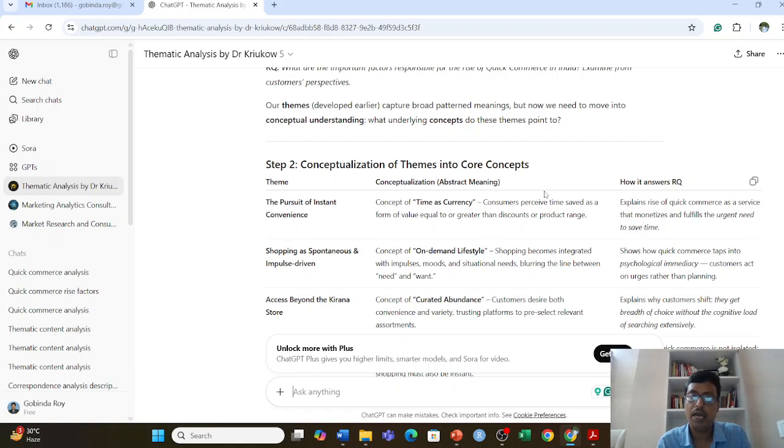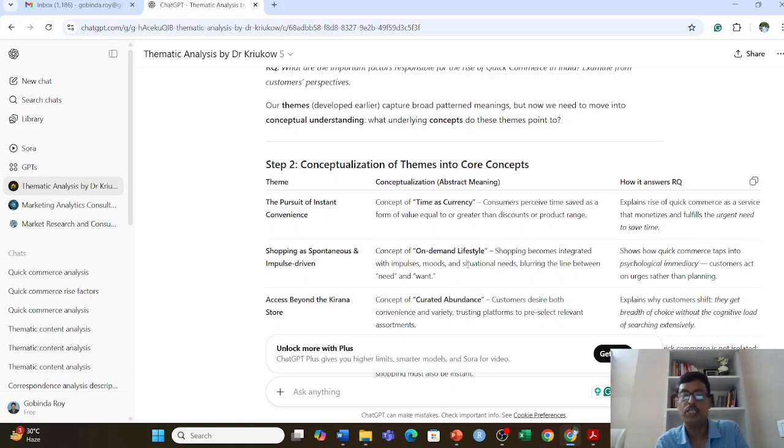At this stage I am through with the conceptualization part, and in the conceptualization part they come up with only 3 concepts: time as a currency, on-demand life cycle, and the curated ambience. The 3 concepts, but it is up to you whether to neglect, accept, or modify them. So it is the researcher's discretion. And finally I come to the last stage.